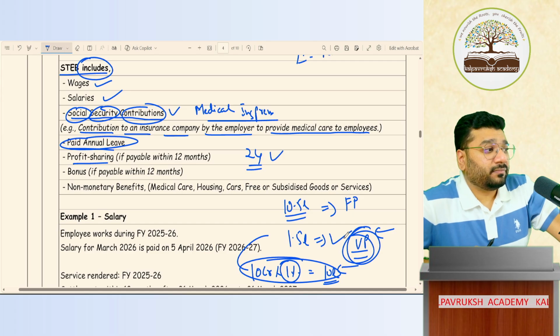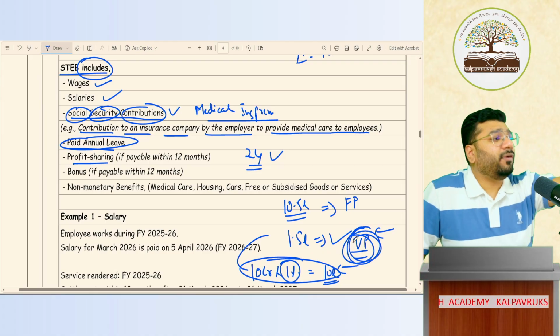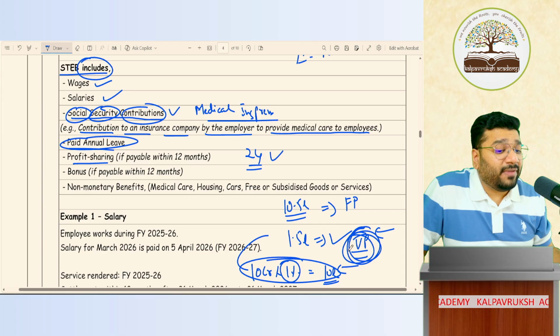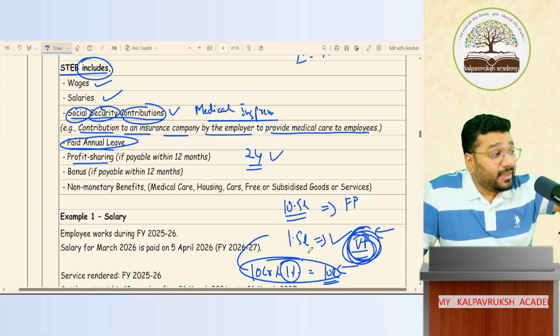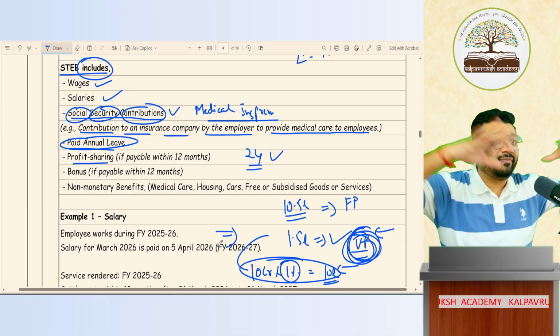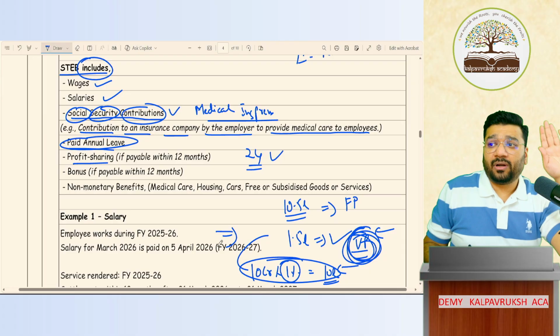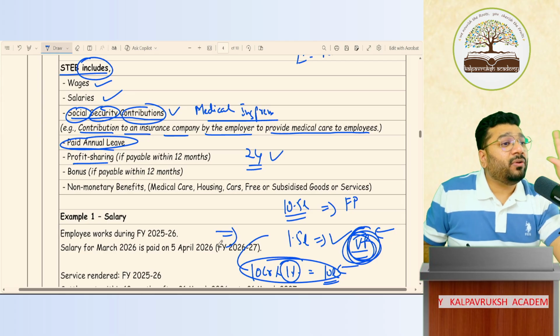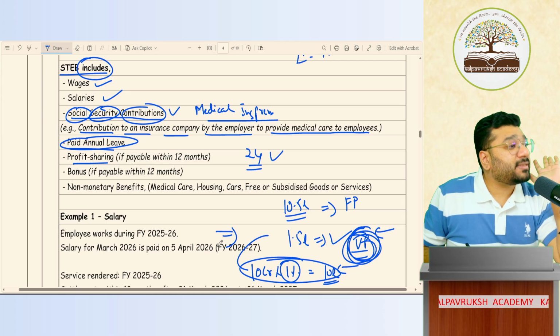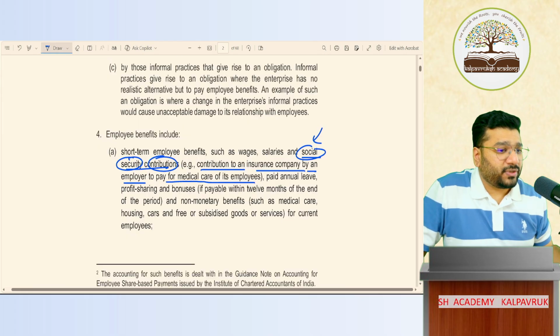So what I'm telling is, let's not debate now whether this is variable pay or not. At the end of the day, AS15 does not talk about difference between variable pay or non-variable pay. Ultimately, let's talk about whether this money paid to employees is an employee benefit or not. This variable pay, fixed pay is a distinction we have created, which AS15 does not take into consideration. Any money that is paid to the benefit of the employee as a part of their service work is an employee benefit. Let's not focus on that point.